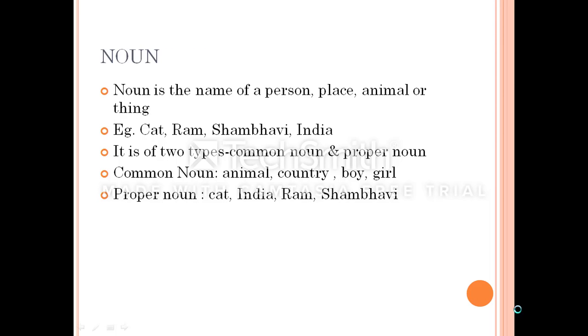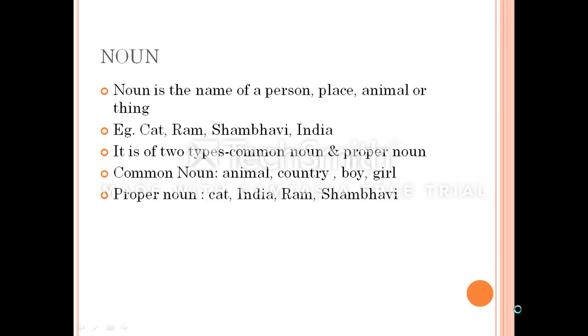Now we are coming to the most important part of parts of speech, which is a noun. So while framing a sentence in English, noun is the most important part because it is the name of a person, place, animal or thing. So noun is anything which we are going to describe in a sentence, or anything about which an information is provided or a content is delivered. For example, cat, Ram, Shambhavi, India.